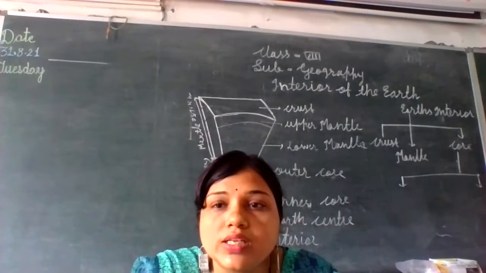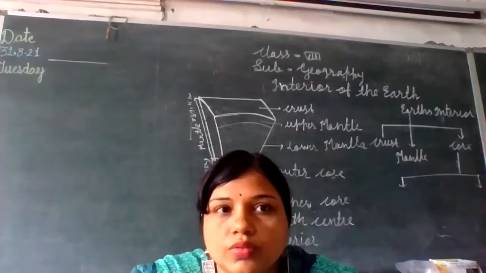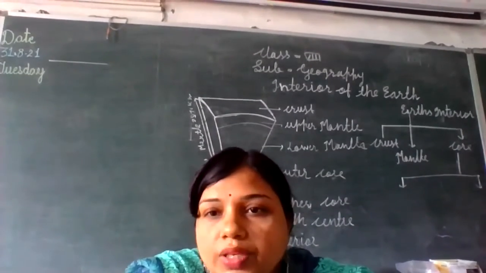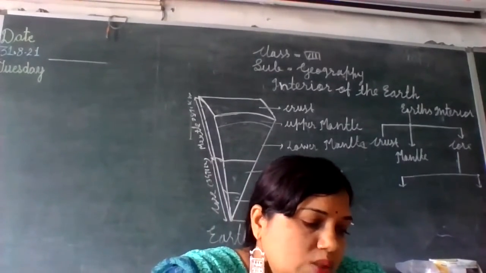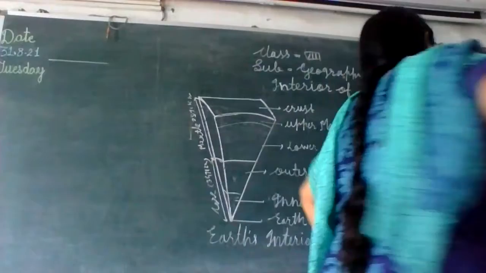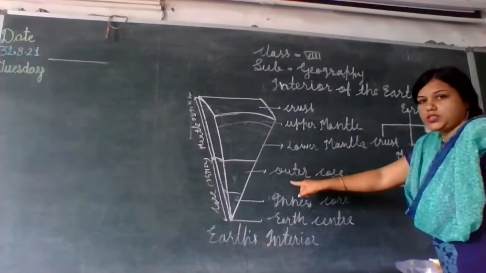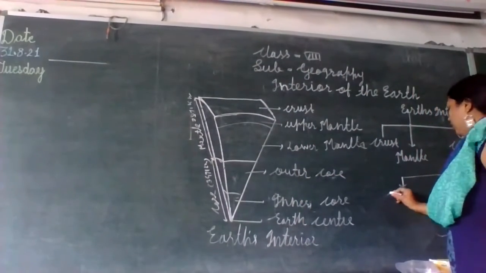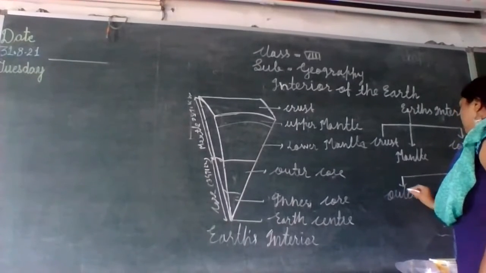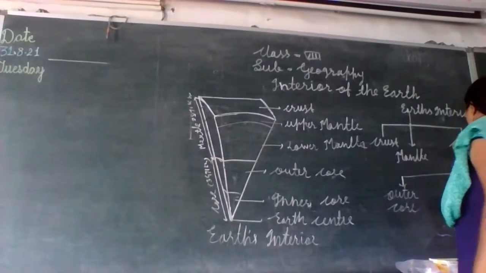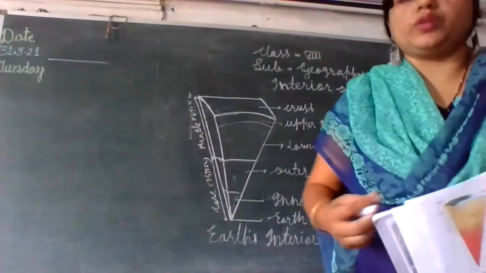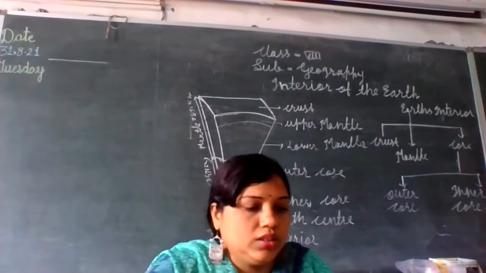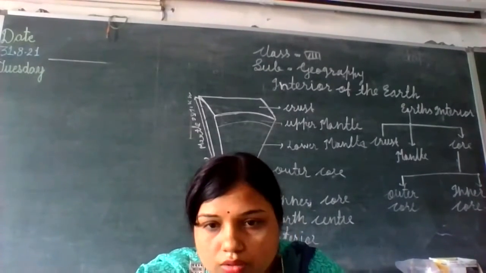Today we are going to discuss the core. This layer of the earth, the core, is again divided into two parts: the outer core and the inner core, as you can see in the diagram. So let us start with the core.